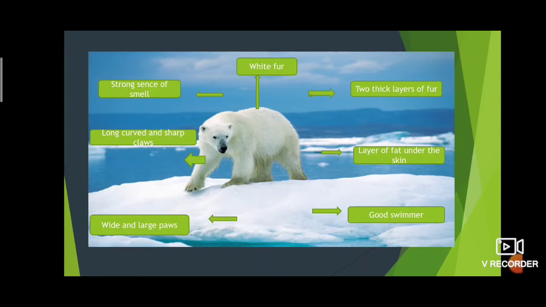First one is white fur. Then the second one is two thick layers of fur. Then a layer of fat under the skin. Then it is a good swimmer. On warm days it swims to keep the body cool and protect it from the warmth.